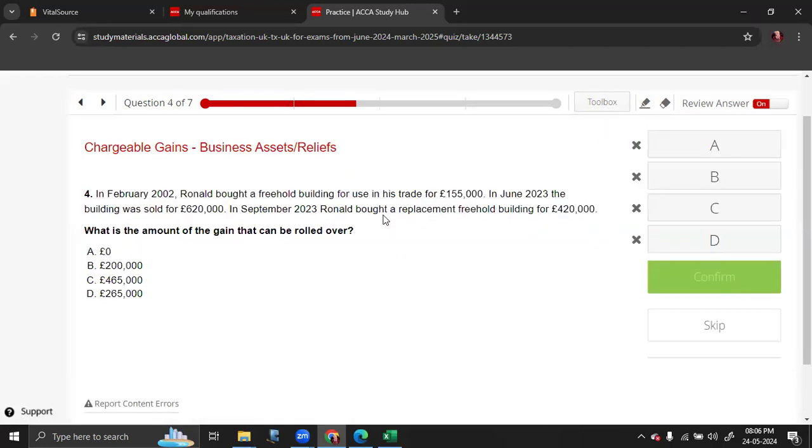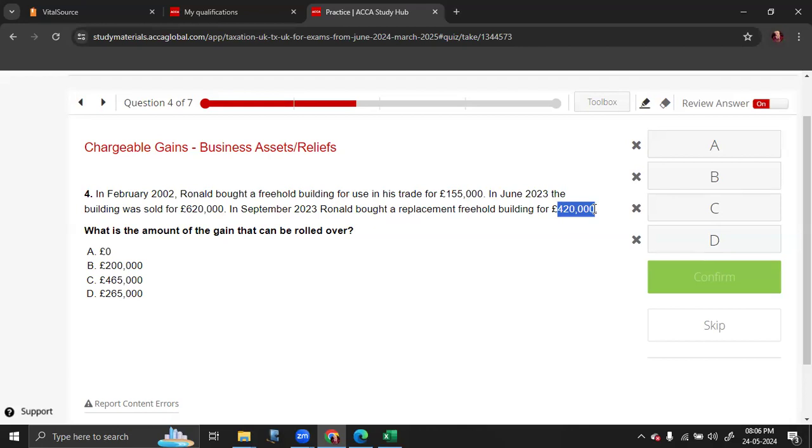In February 2002, Ronald bought a freehold building for use in his trade for 155,000. In June 2023, the building was sold for 620,000. Ronald bought a replacement freehold building for 420,000. So they are asking what is the amount of gain that can be rolled over. Now keep in mind in this question, you sold the old building for 620,000 and you purchased a building for 420,000. So it is a case of partial reinvestment. You got 620 but you only spent 420.